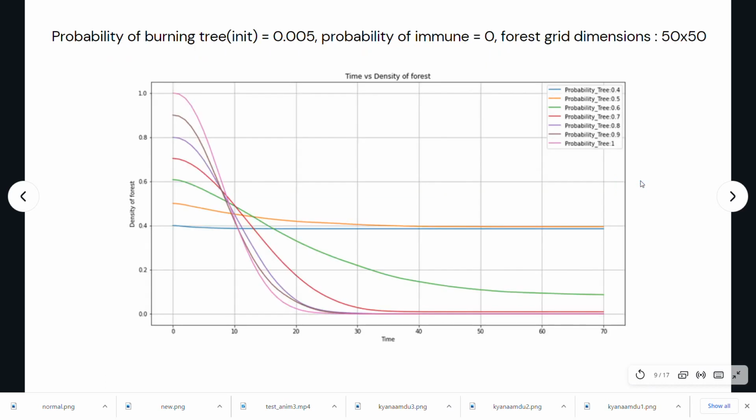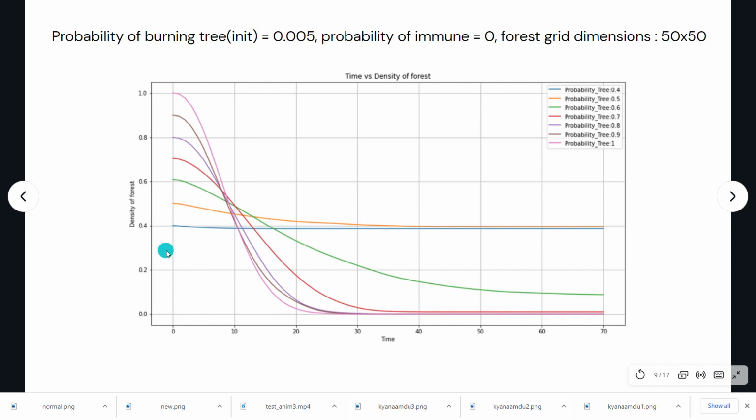Okay. So now we have seen how the initializations and the simulations have been run. So here comes the comparative study: as we increase the probability of a tree being present, that is, if we increase the tree density of a forest, how does a forest fire spread?